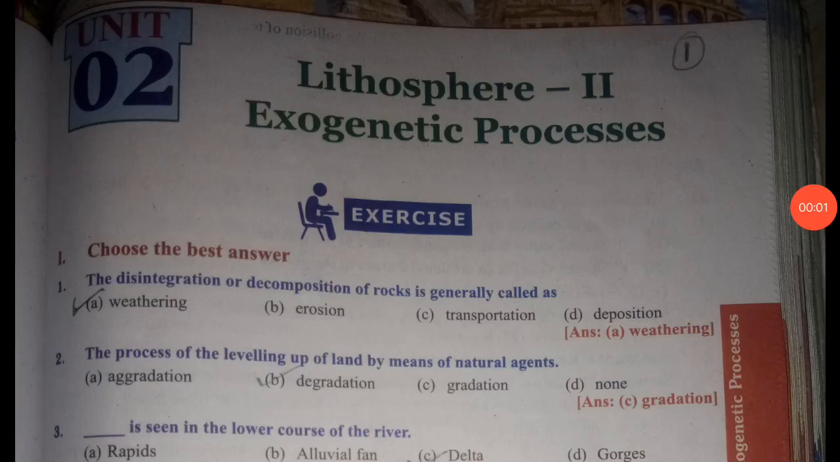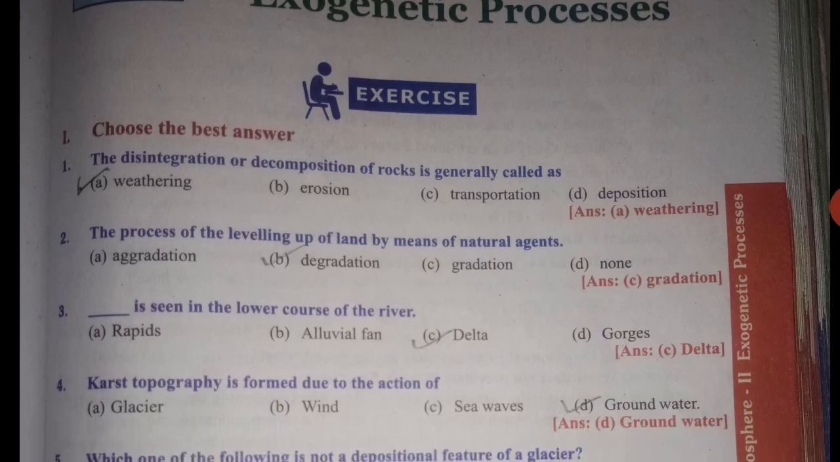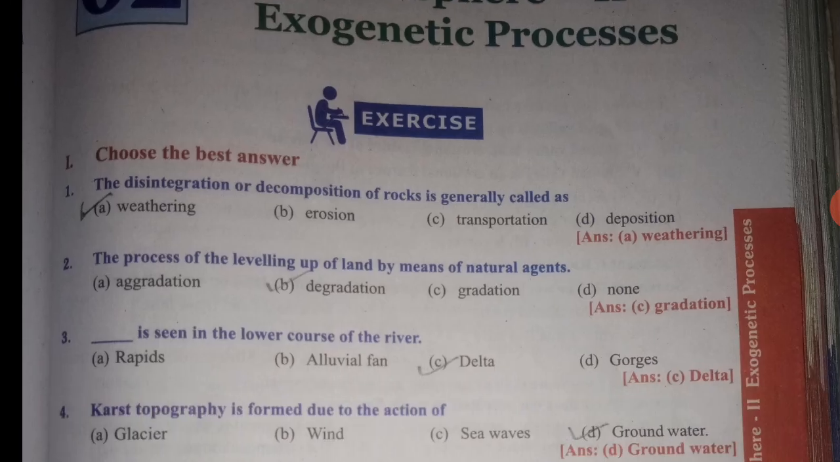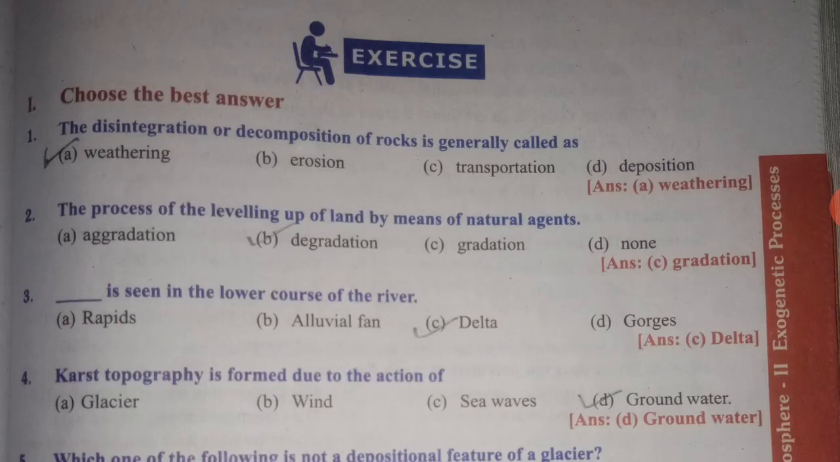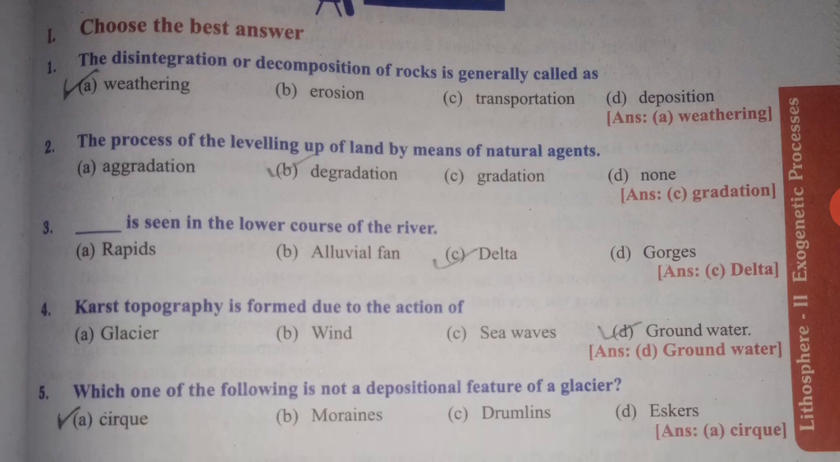Good morning, students. 9th standard social geography second lesson, exogenetic processes, book back exercise. Choose the best answer. The disintegration or decomposition of rocks is generally called as weathering. The process of the leveling up of land by means of natural agents is gradation. Dash is seen in the lower course of a river: delta.